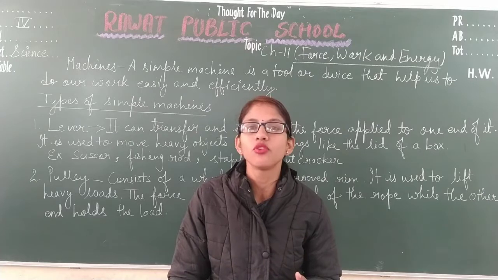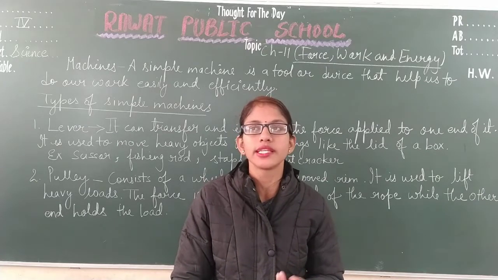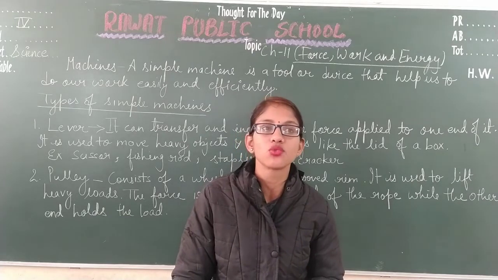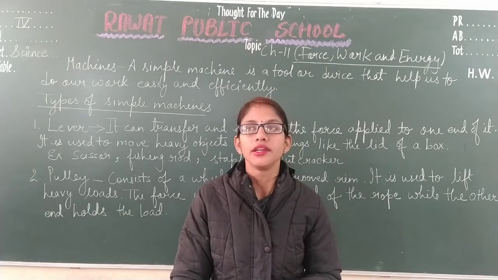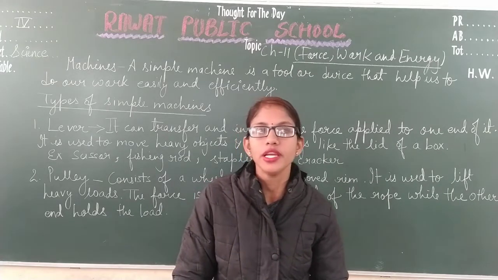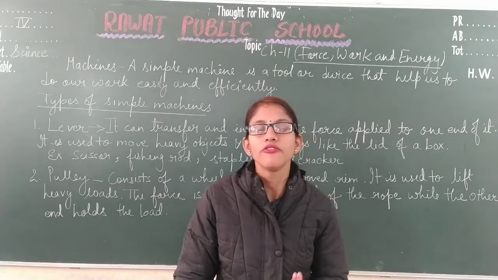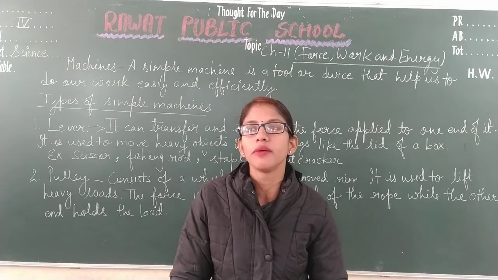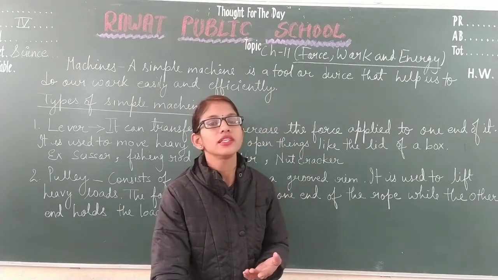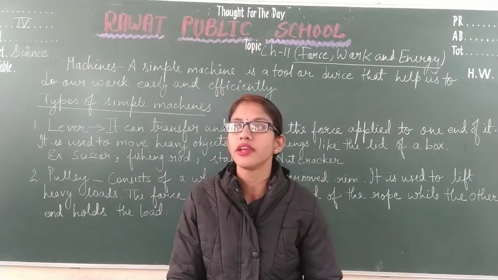This frictional force is a necessary evil because it helps us to walk on the road and to write on the blackboard. In the absence of friction we slip down. If we step on a banana peel, we slip because there is less friction.